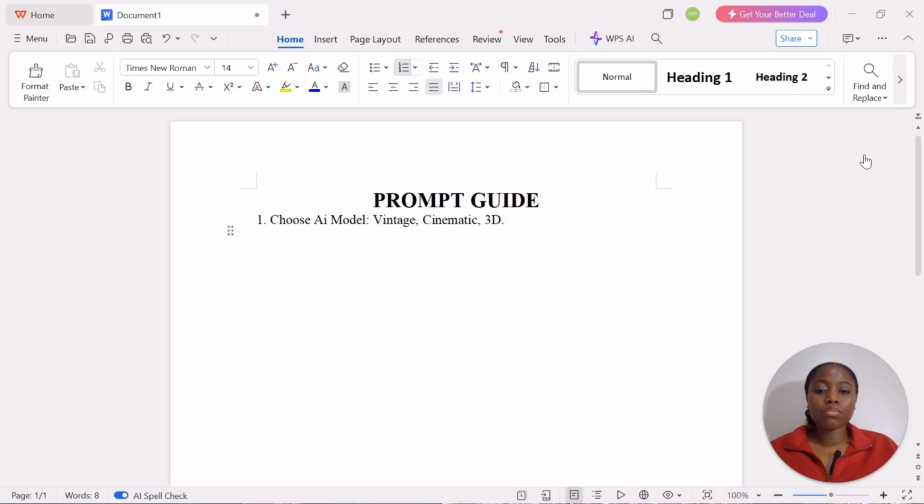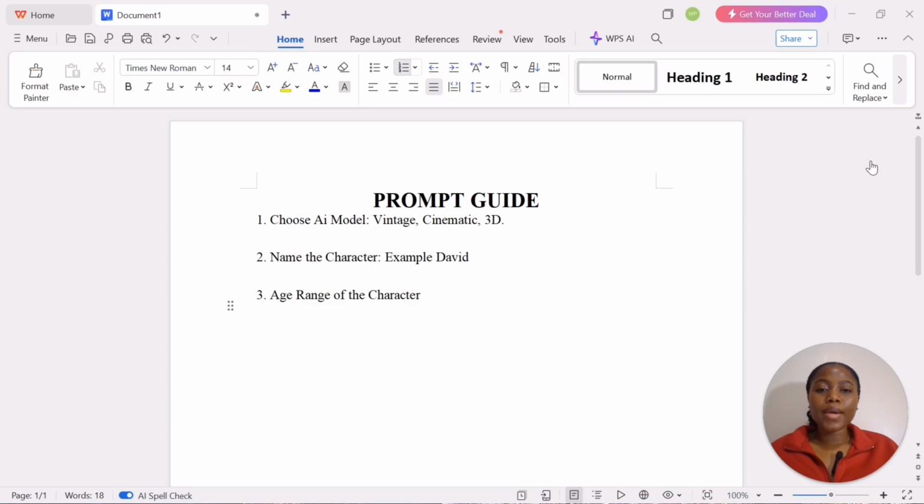Every time I am typing in a prompt, I always follow this prompt guide. The first thing I make sure I put in my prompt is I choose the AI model. It can be vintage, it can be cinematic, it can be 3D AI model. So the second thing I do is I name the character. For example, David, Solomon. You name your characters. This allows you to create consistent character.